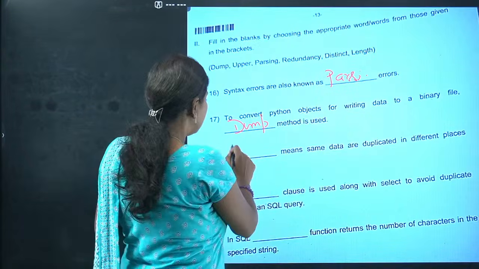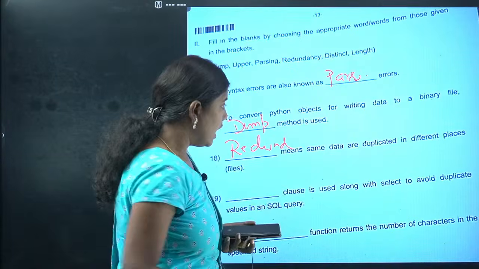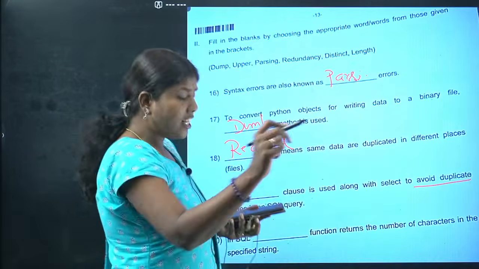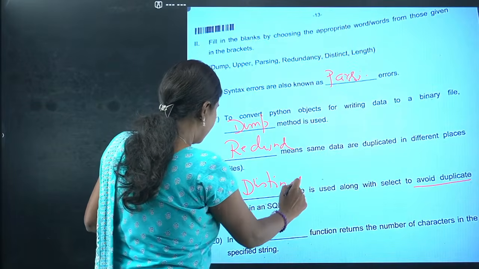This is going to be redundancy. Don't get confused, this is redundancy. And what is this? Avoid duplicate. Duplicate should be avoided, which means DISTINCT is the answer here. We'll go for the next one.